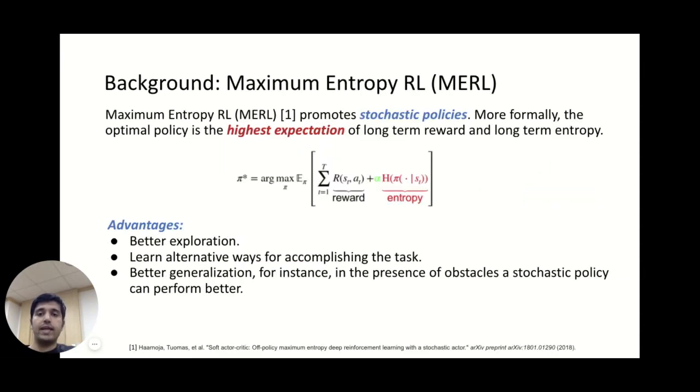So, first, we would like to introduce the background or the baseline that we are using, maximum entropy RL, which is MERL, also called SAC in the experiments. MERL promotes stochastic policies. More formally, the optimal policy is the highest expectation of the long term reward and the long term entropy, as shown in the objective below. It has various advantages. It promotes better exploration, it learns alternative ways for accomplishing the task, and lastly, it promotes better generalization. For instance, in the presence of obstacles, a stochastic policy can definitely perform way better.